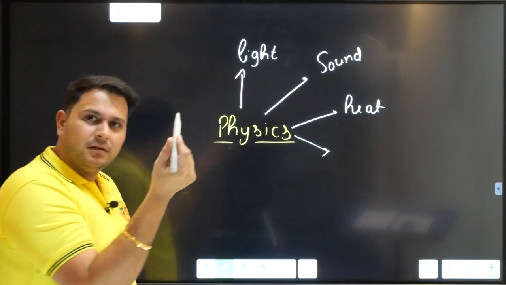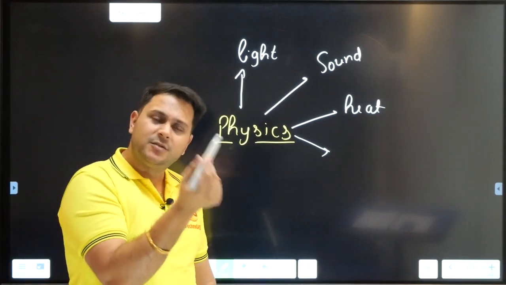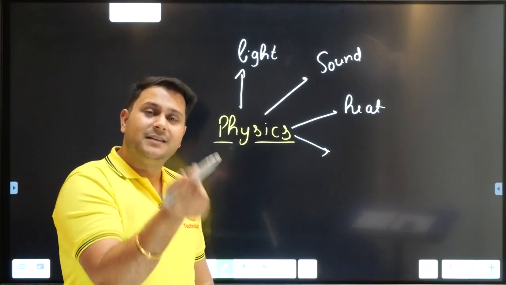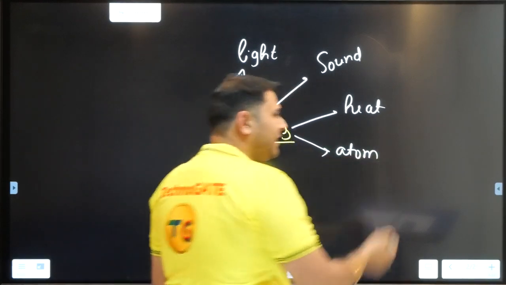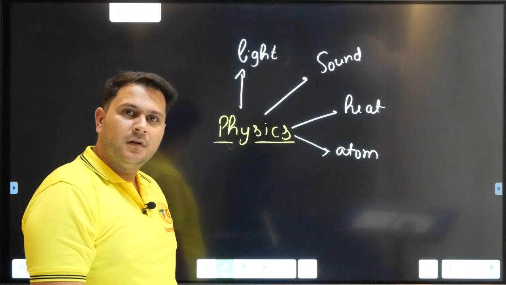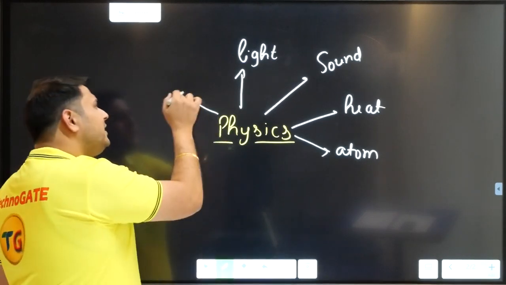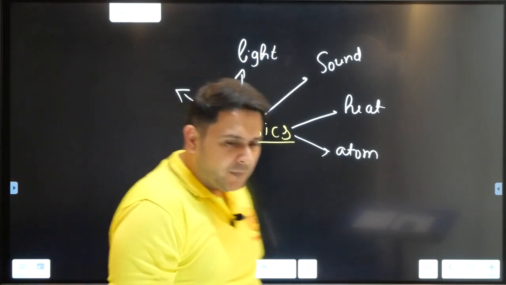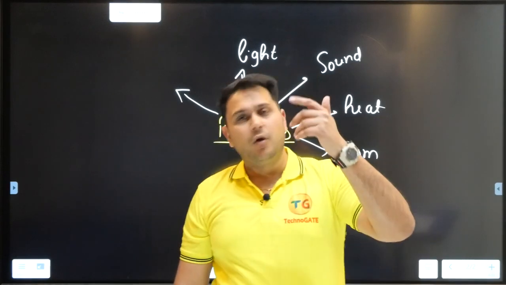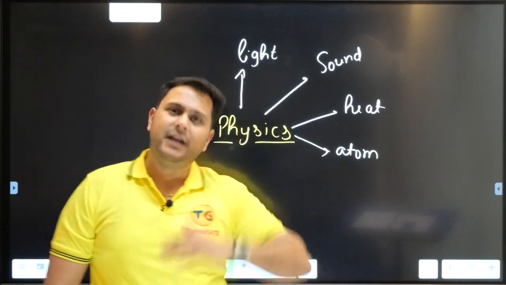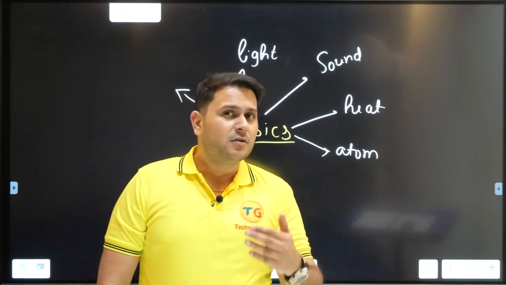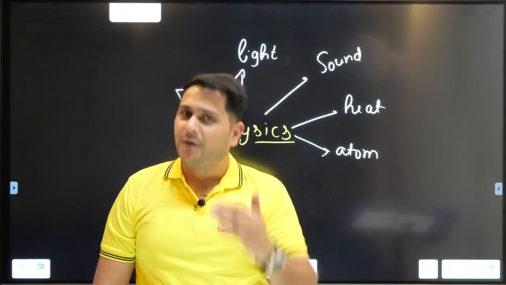Now this pen is made up of something, and that something is, let us say, atom. That is atom. Now when we try to go uphill, all of you must have traveled to hills some time or the other. When we travel uphill, we must observe there is some difference in the pressure.